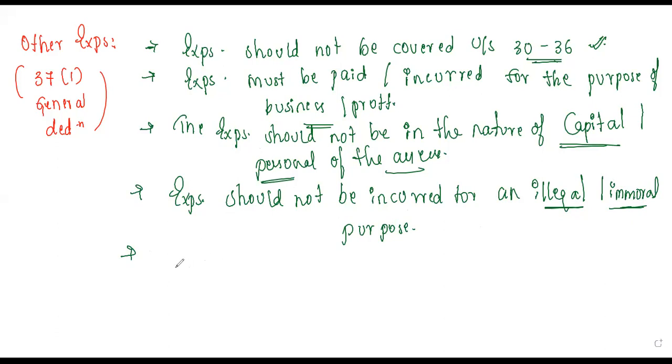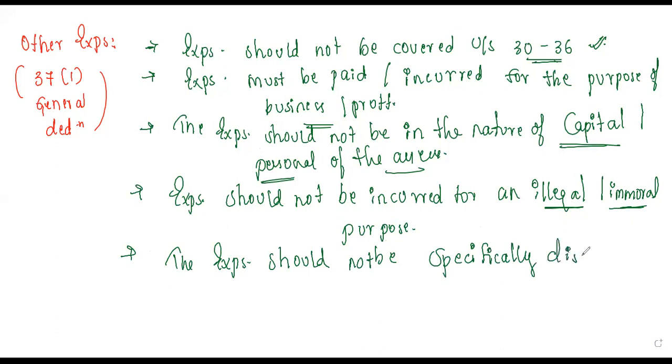And last but not the least, the expenditure should not be specifically disallowed under the Act. It should be allowed under the Act. If it is disallowed under the Act, the general deduction will not be there. If it is disallowed, then the other kinds of deductions will apply for this particular thing. Any doubts in this? Understood?